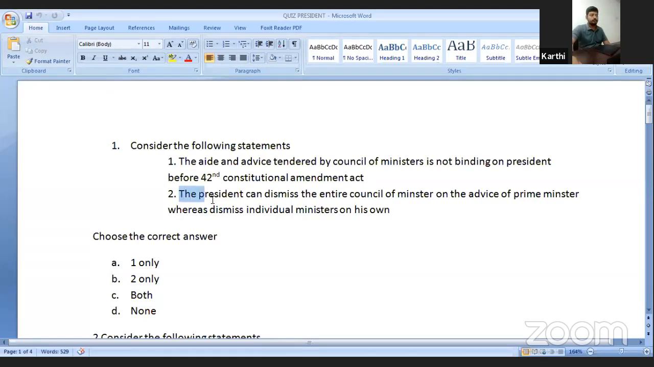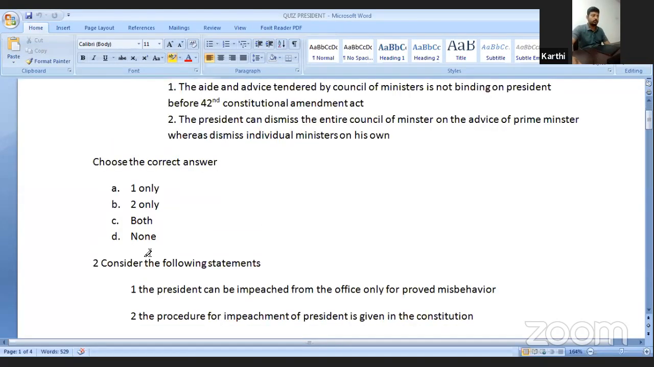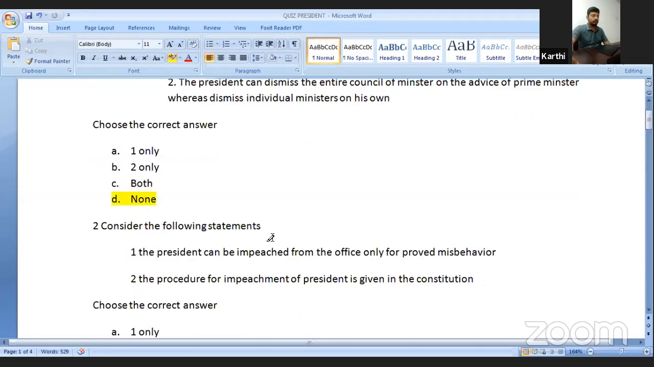The second statement: the President can dismiss the entire Council of Ministers on the advice of the Prime Minister. Yes, that part is correct. But whereas he can dismiss the individual minister on his own, no, it is wrong. The President can dismiss the individual minister only on the advice of the Prime Minister. He cannot dismiss the individual minister on his own. So both statements are wrong. The option is none of the following.